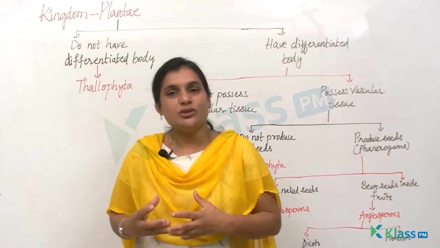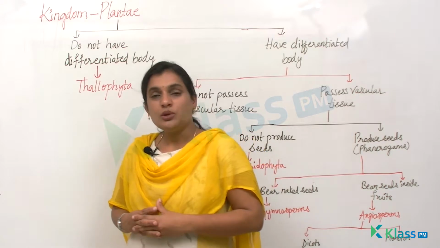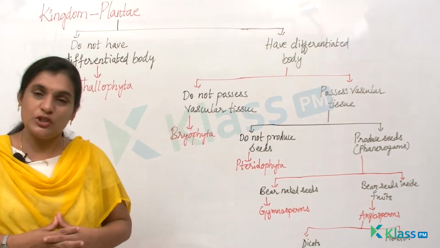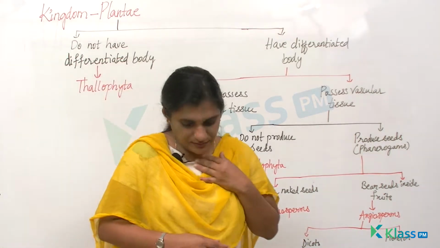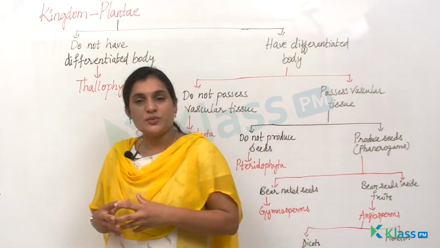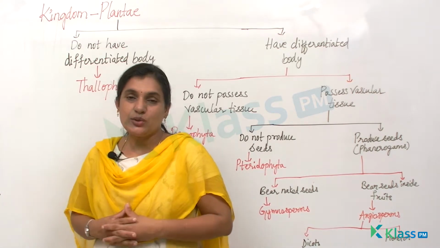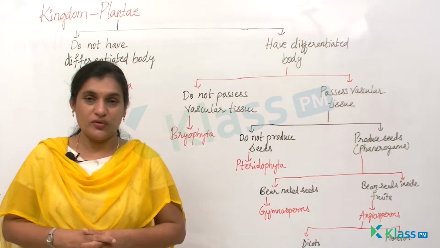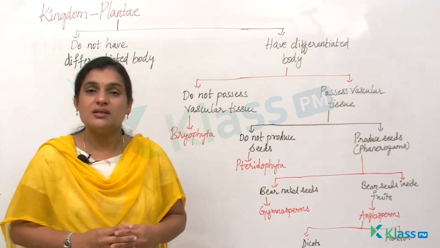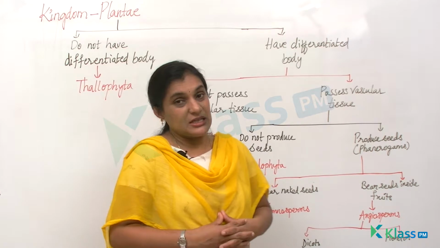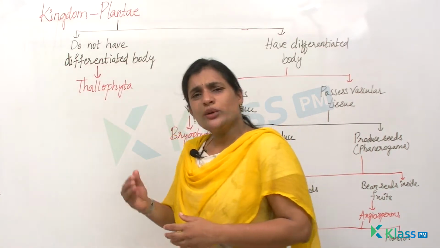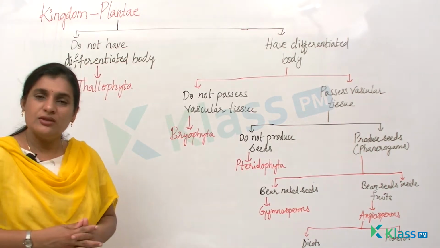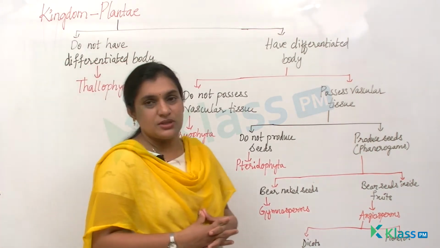If I give you the general characteristic features, then you will know that these are mostly multicellular eukaryotic cells. This kingdom Plantae includes eukaryotic multicellular organisms which can synthesize their own food. We all know that plants are the primary producers in our food chain, right? When you look at the trophic levels of the food chain, they form the primary producers. Now, why do we call them primary producers?